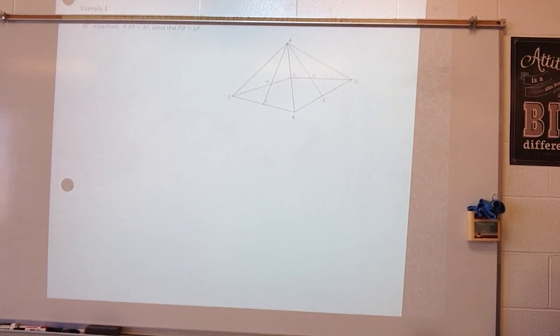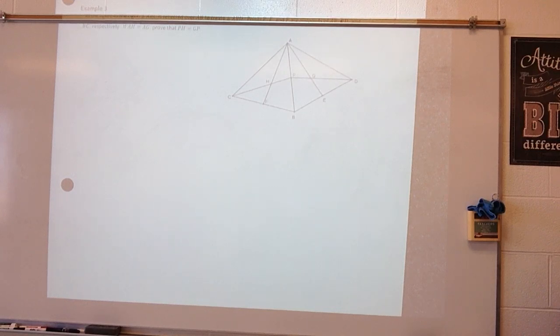Triangle ABC is reflected over segment AB to create triangle ABD. Points P, E, and F are midpoints of segment AB, segment BD, and segment BC respectively. If AH is equal to AG, prove that PH is equal to GP. Let's look at our given information.